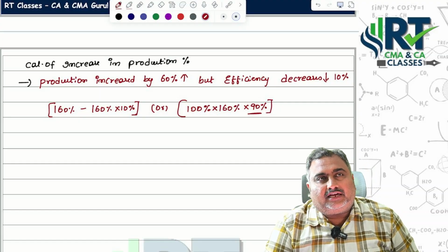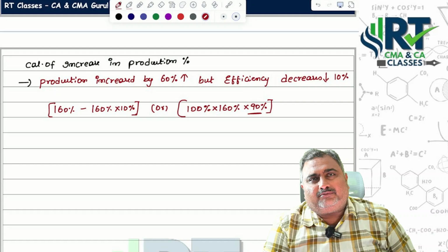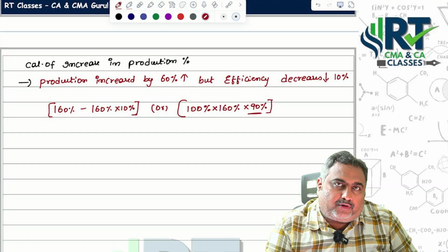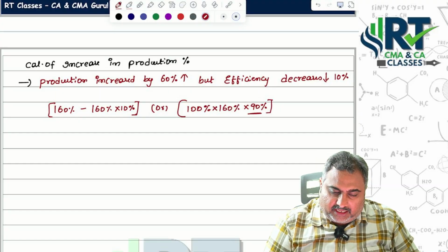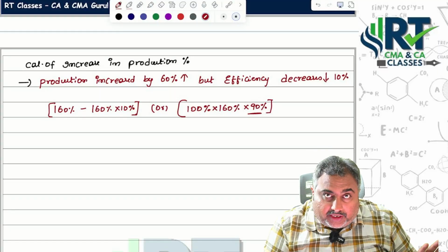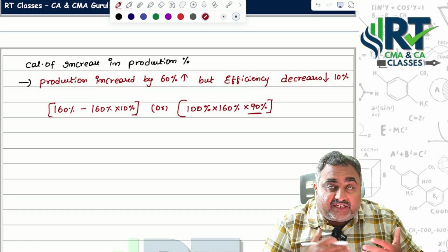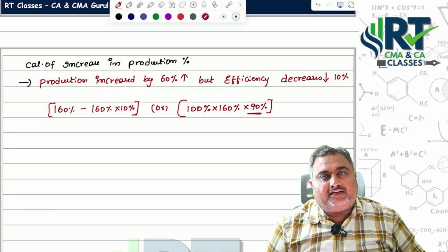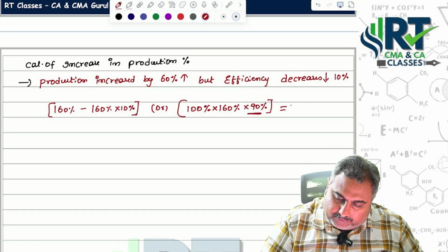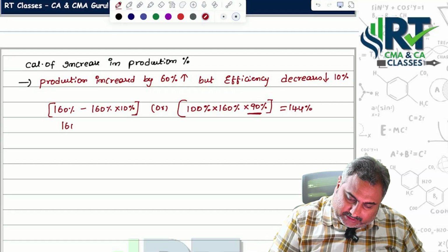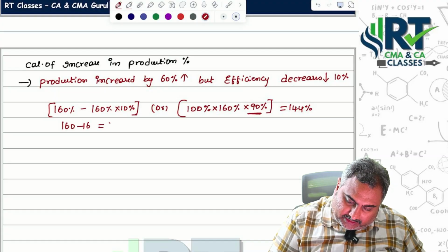Why? Sir, can I do 100 divided by 90? No sir. Whenever you are doing the particular things, your employee cost will increase anyway. Now I am talking about efficiencies here, I am not talking about employee cost. Here I am talking about the efficiency part only. That's the reason we should multiply with 90% itself. That is equal to 144%. Here 160 minus 16, that is equal to 144%.